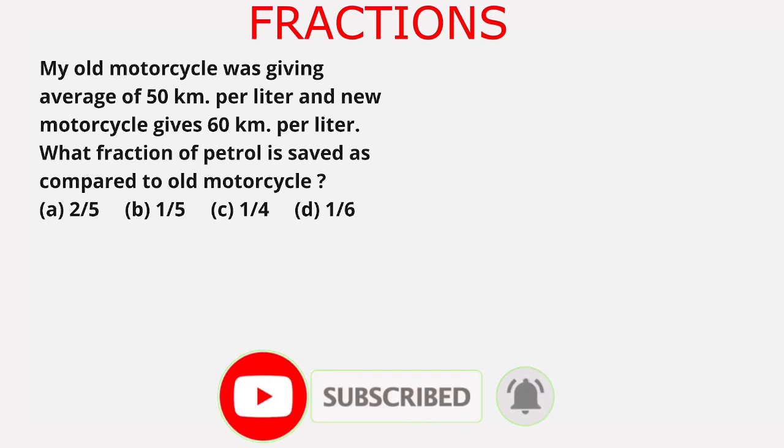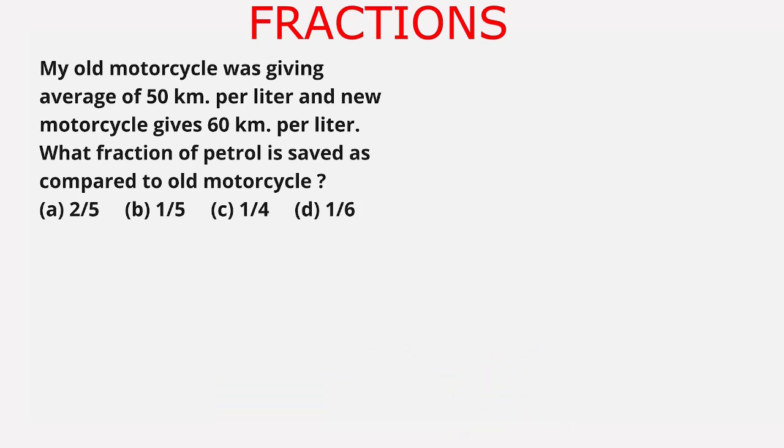For comparing the saving of petrol, we must have the distance traveled by both the motorcycles equal. The LCM of 50 and 60 is 300. Now we compare the petrol consumption by old motorcycle and new motorcycle for 300 kilometer of running. 300 kilometer run by both the motorcycles.